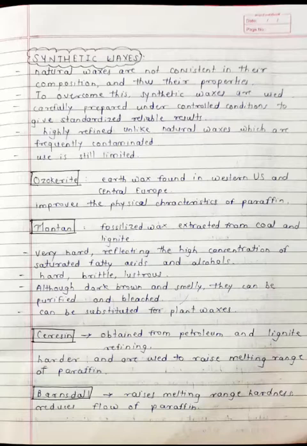Now the Ceresin, obtained from petroleum and lignite refining. Harder and are used to raise the melting range of paraffin. So to raise the melting range of paraffin, we are adding Ceresin, which is synthetic wax. Now the Bansdale raises the melting range, hardness, reduces flow of paraffin. So to raise the melting range and hardness, we are adding Bansdale, which is synthetic wax, and it will reduce the flow of paraffin. So these are the synthetic waxes.